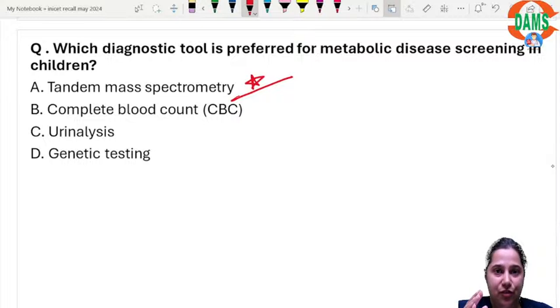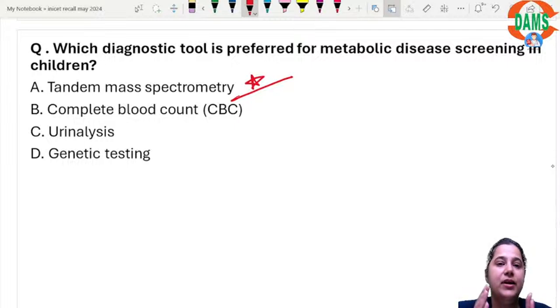As the name suggests, tandem mass spectrometry detects compounds on the basis of their molecular weight. Let's take the example of phenylketonuria. In a patient with phenylketonuria, there will be an increase in the levels of phenyllactate, phenylpyruvate, phenylacetate.